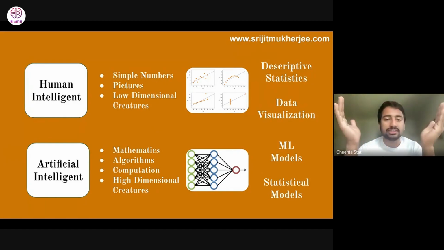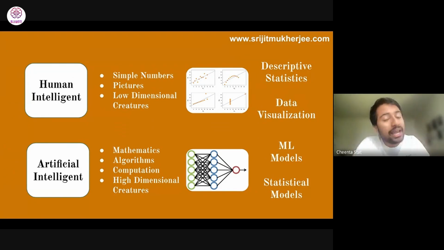So these are the two differences, and these two intelligences are important. Why is human intelligence important, you may ask? The reason is that we're using data to solve human problems, the problems human beings are facing, to answer a question that one or multiple human beings have had. So even if we are feeding artificial intelligence models, we must verify them by human intelligence, because it's after all for human beings. So it must go through a filter of human intelligence. And that's why it's fundamentally necessary to do descriptive statistics and data visualization for anything.